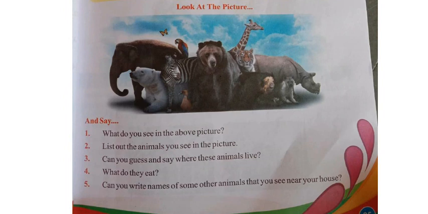Say their names. Can you guess and say where these animals live? Do you know where these animals live? If you know, you can say. What do they eat? If you know what they eat, you can say that also. Next, can you write the names of some other animals that you see near your house? Along with these animals, they are asking you to write if any animals are nearby your house.